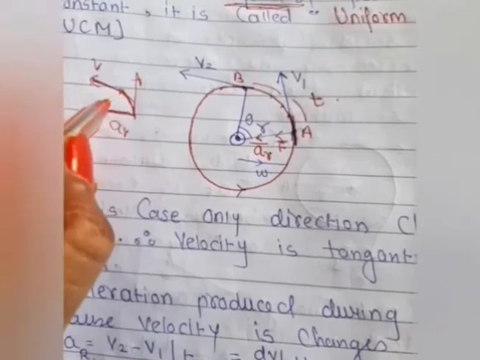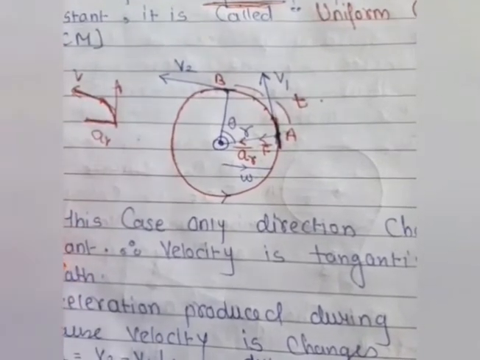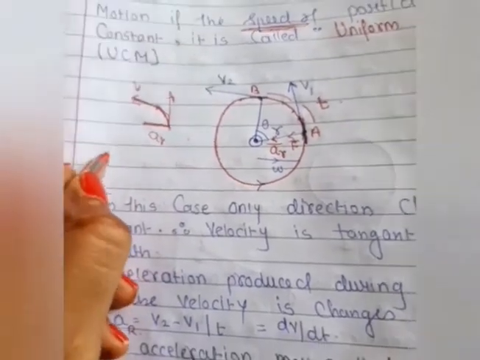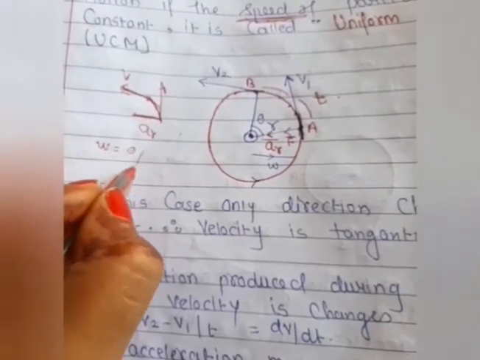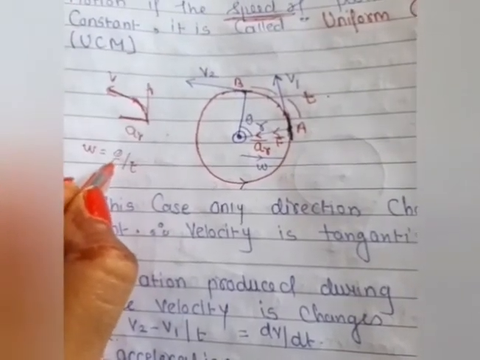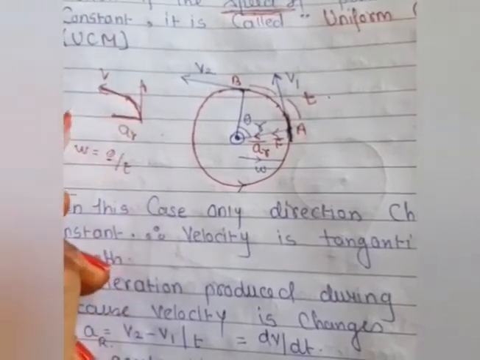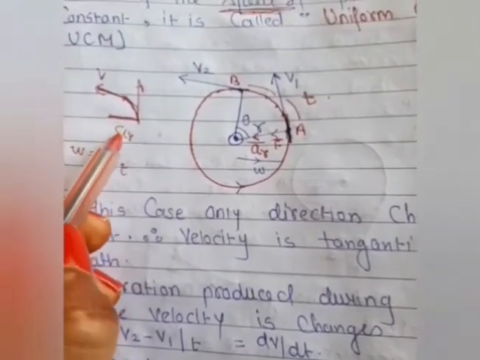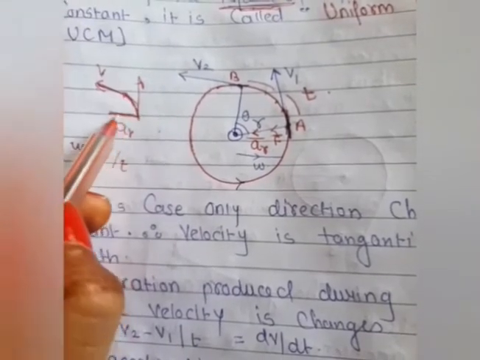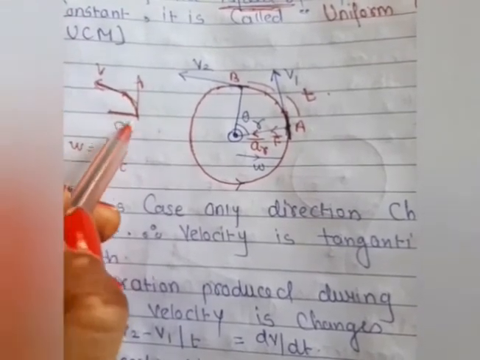It means omega is nothing but the displacement with time. Remember this: omega is nothing but theta over t, where theta is the angular displacement with respect to time. So the displacement has the opposite sign to the AR. Both have opposite signs, both are not moving in the same direction.